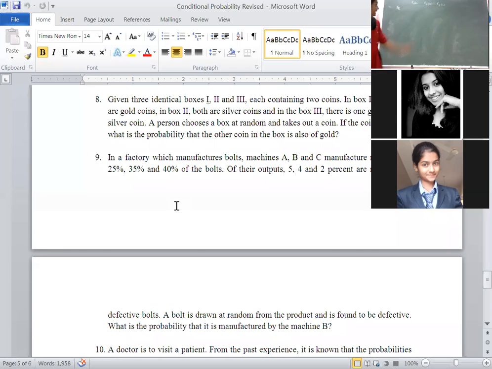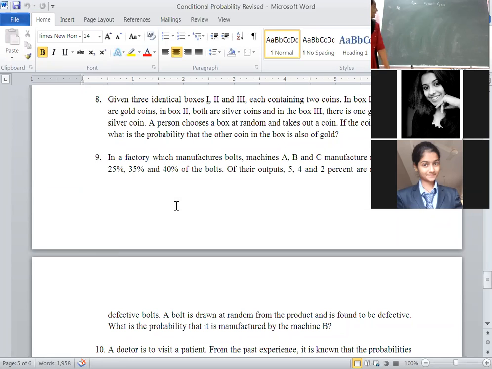Write down one step. Let E1, E2 and E3 denote the events that the bolt selected at random is manufactured by the machines A, B and C. Again I am repeating.